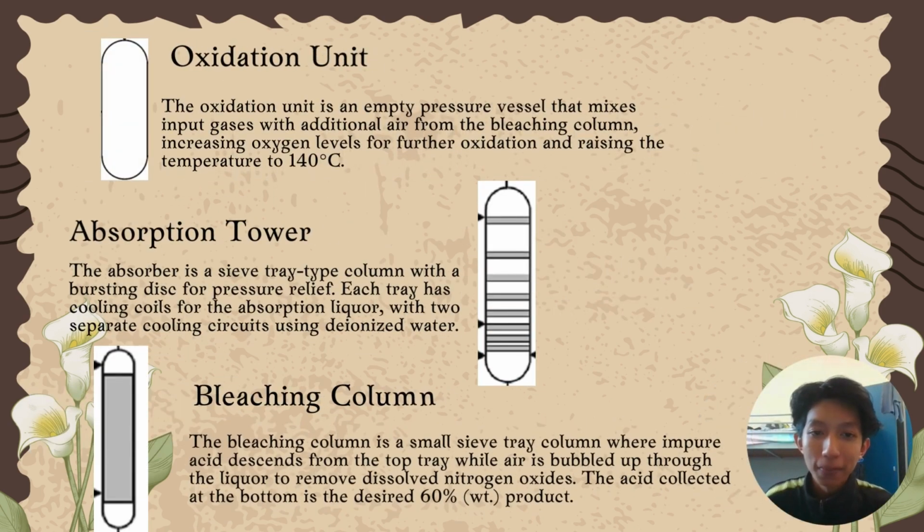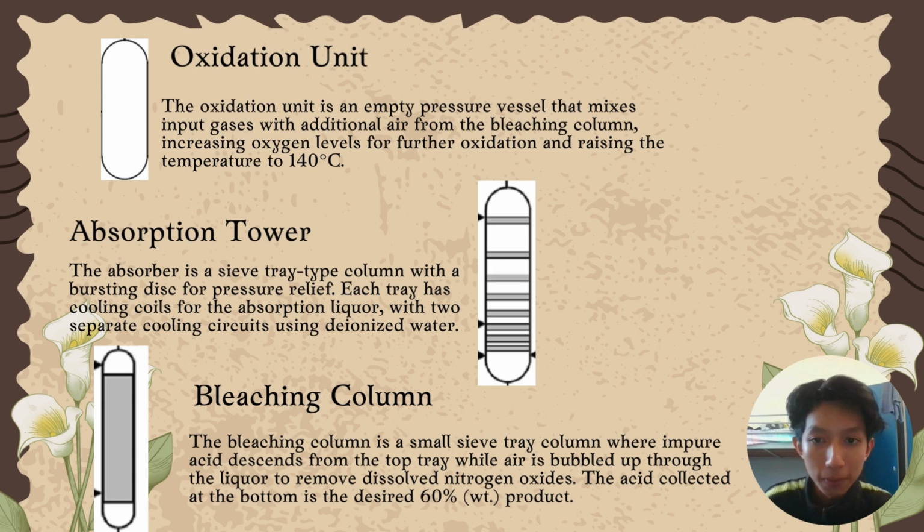Lastly, the three main process units are the oxidation unit, absorption tower and bleaching column. The oxidation unit is an empty pressure vessel that mixes input gases with additional air from the bleaching column, increasing oxygen levels for further oxidation and raising the temperature to 140 Celsius.